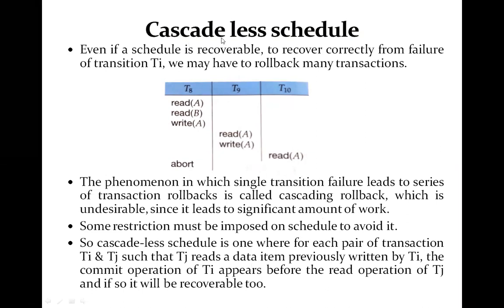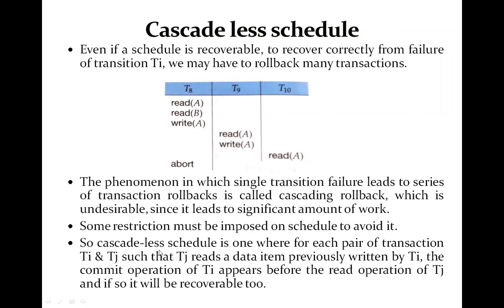So we have to try, as in the first case, where we saw that the schedule should be recoverable. Even if the schedule is recoverable, there is a possibility of cascading rollback. So this cascading rollback should be avoided. It means our schedule should be cascadeless. So how can we make it?